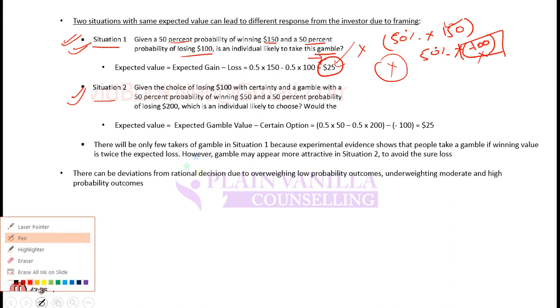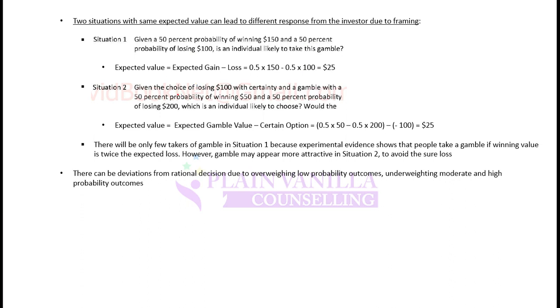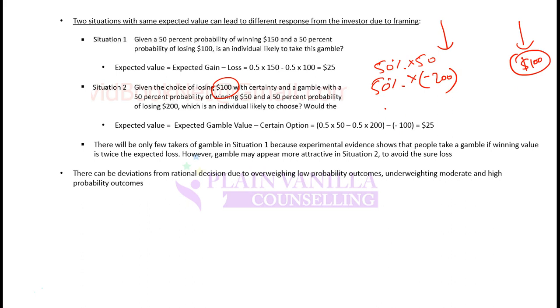Then there is another situation, situation 2, given the choice of losing $100 with certainty. So there is a choice that you will lose $100 with certainty, and a gamble with a 50% probability of winning $50 and 50% probability of losing $200.